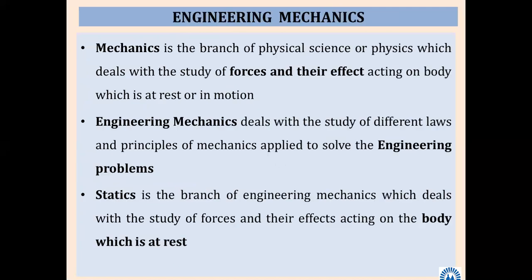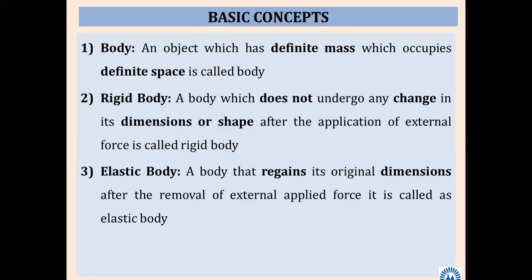So basic concept. Just one step behind. A body, an object which has definite mass and occupies definite space, is called a body. That we have seen: rigid, plastic, and elastic. Three types of bodies we have seen. So a little discussion happened about what we have discussed.